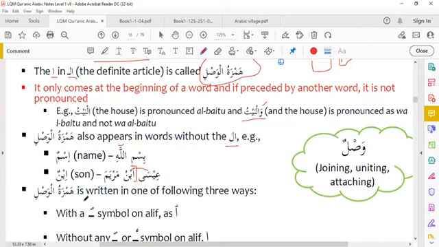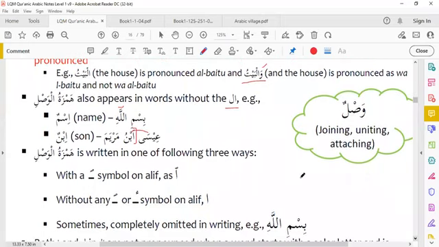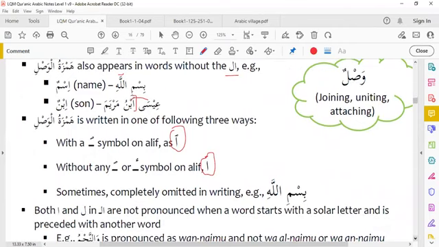And the next point: Hamzatul Wasal is written in one of the following three ways. These are the three signs of Hamzatul Wasal. A symbol on the alif, sometimes it is written like this. This is also Hamzatul Wasal. And sometimes it is written without any sign like this. This is also Hamzatul Wasal. And sometimes it is completely omitted in writing like this: Bismillahi.